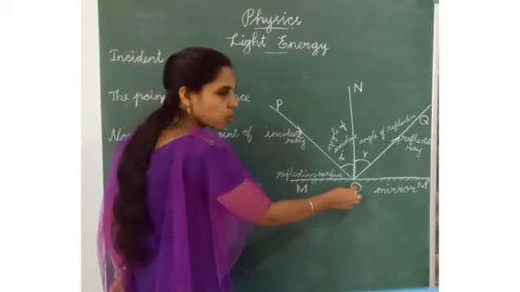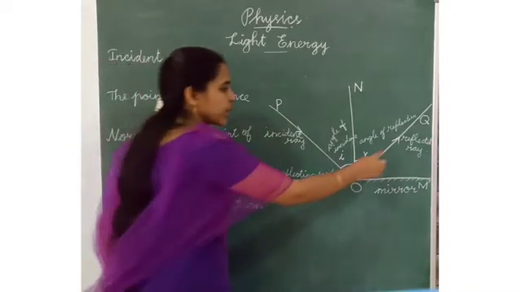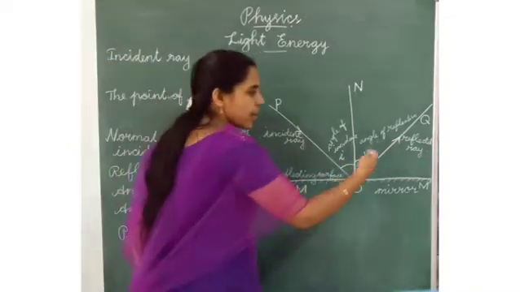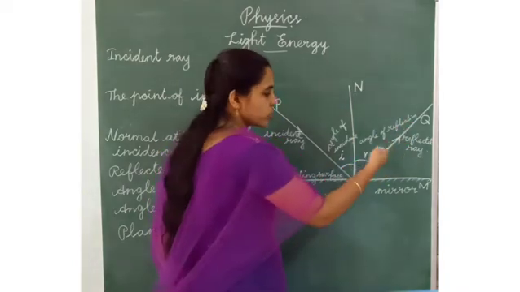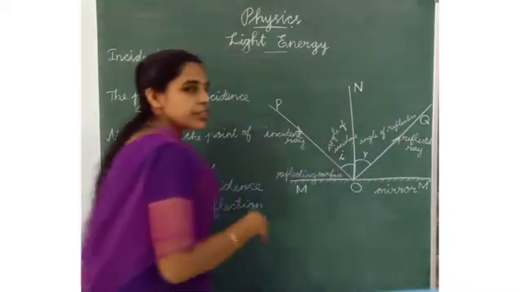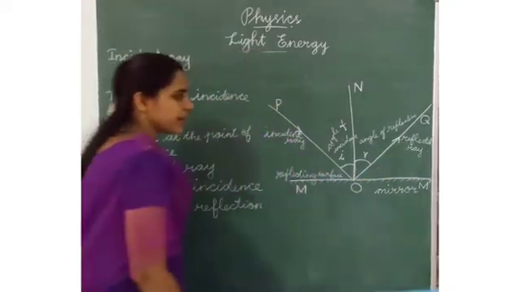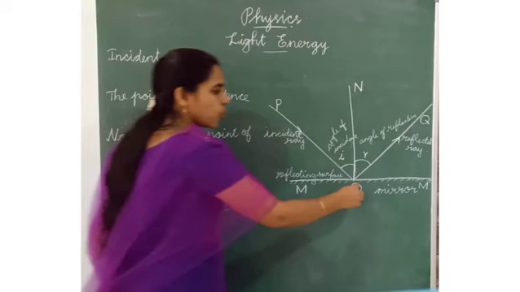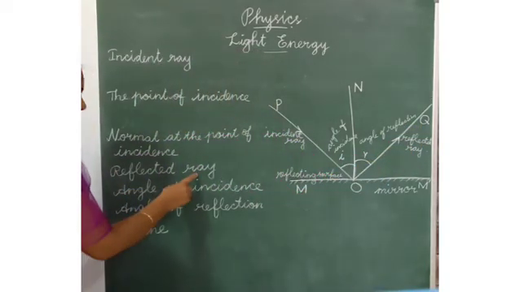It is called O. It is the point of incidence. And the reflected ray is the ray of light that bounces off or is sent out into the medium in which it will travel. So that is the reflected ray. OQ is the reflected ray.